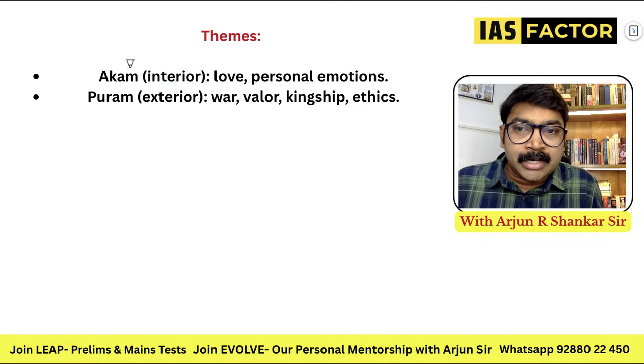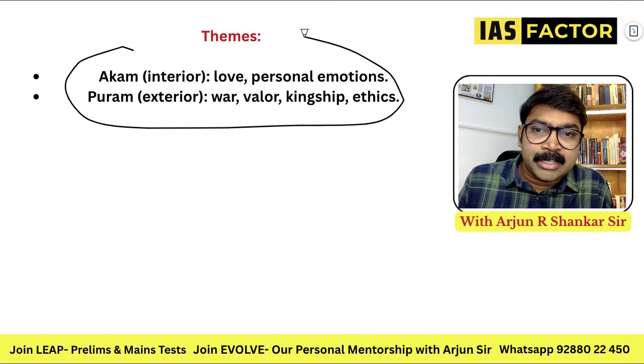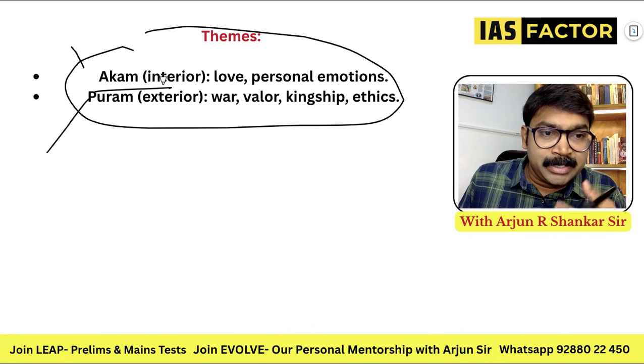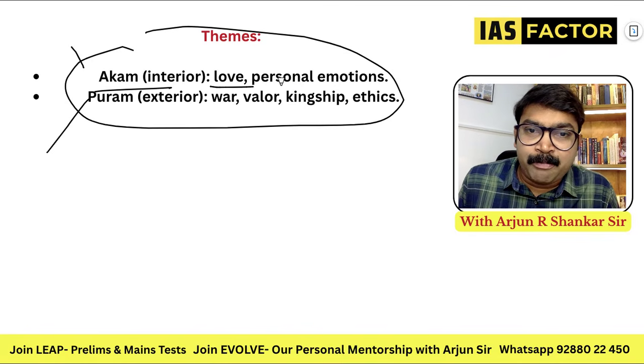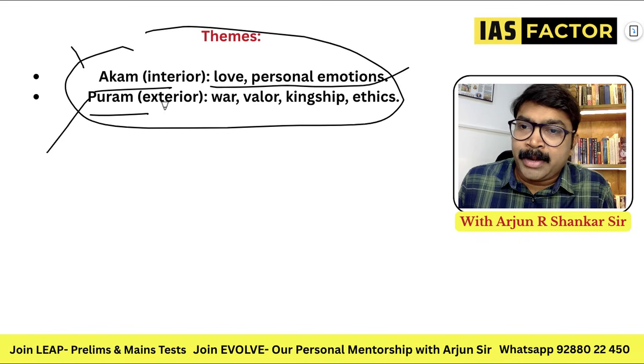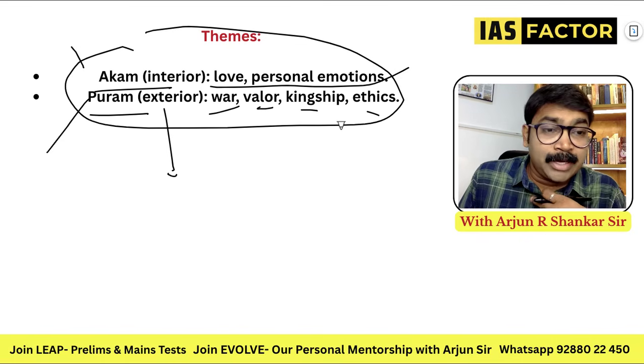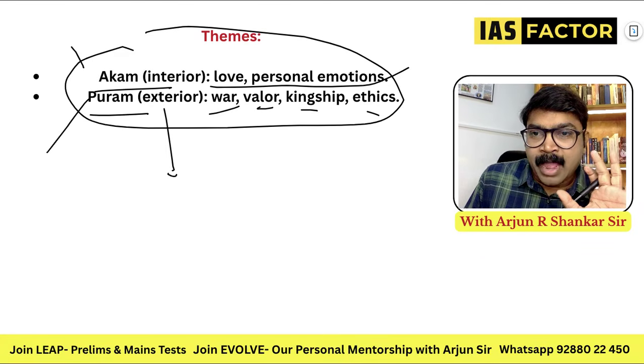What is Sangam literature about? All Sangam literature falls into two themes. One is Akam. Akam means interior, which means love, personal and emotional works. Puram means exterior: war, valor, kingship, ethics, etc. So one is love and one is war. Simple. They have two themes.